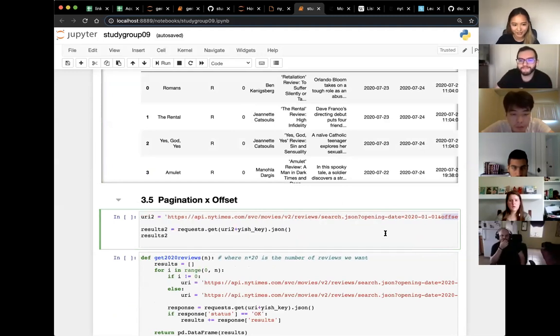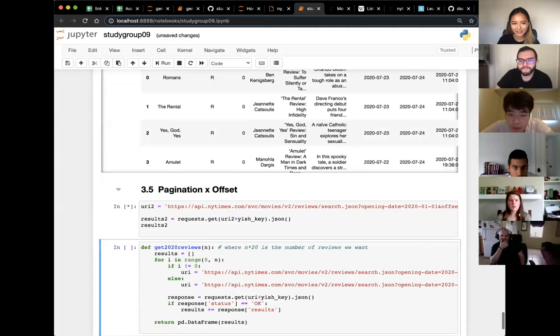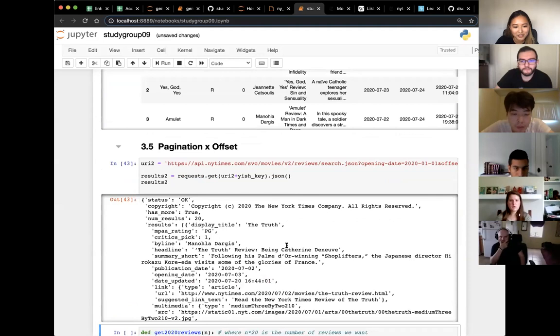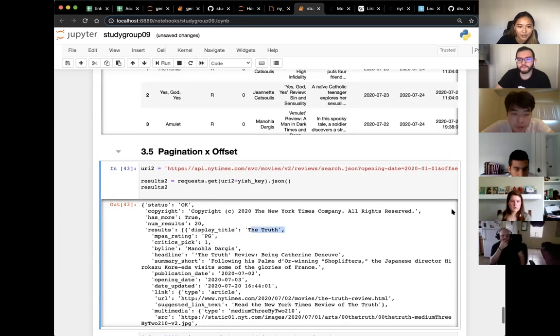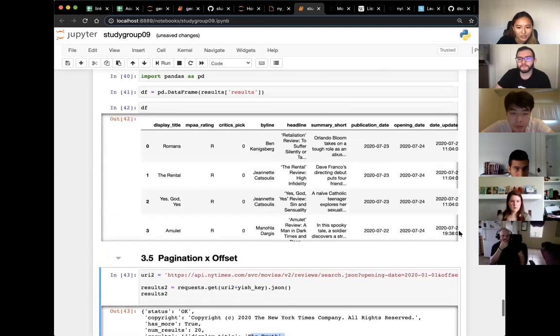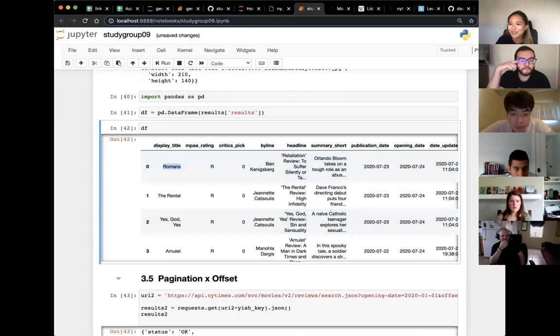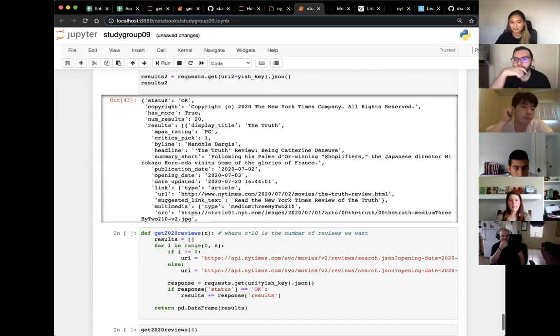But anyways, let's run this exact same thing just with a different URI. And yeah, it looks like these are different movies, which is good because I think this one starts with The Truth, where I think the last one was Romans. So awesome. We have different movies, and that's what matters. And so what you would do is you would write a function that would offset your URL every single time until you get the number of movies that you want.